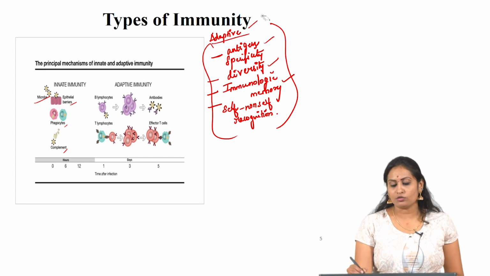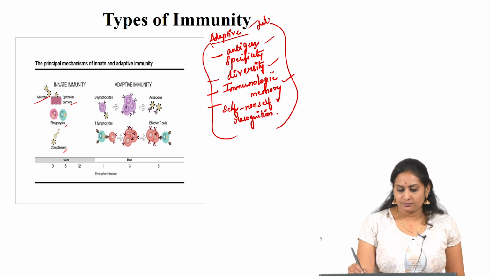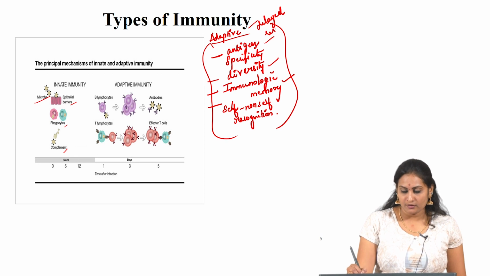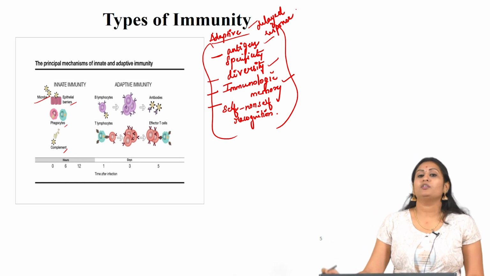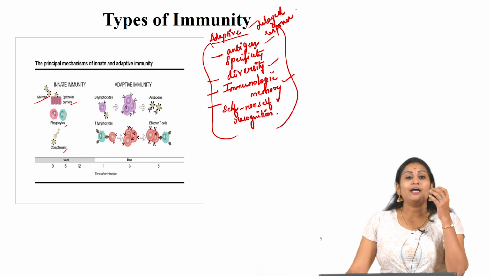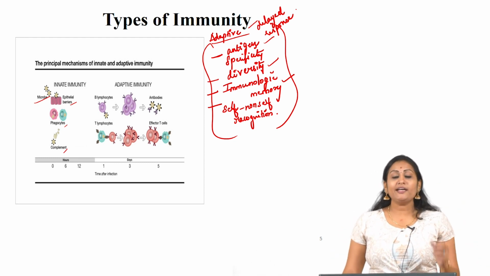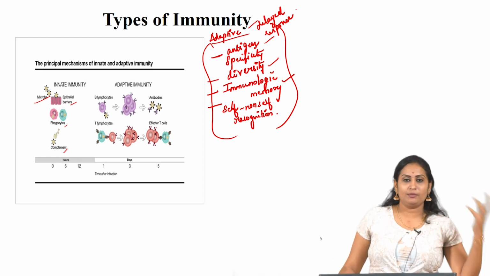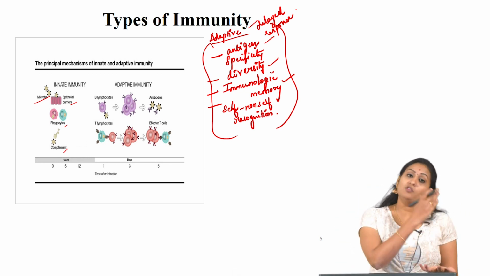Adaptive immunity is also termed a delayed response, whereas innate immunity acts immediately; it is an immediate response as well as an always-on response.